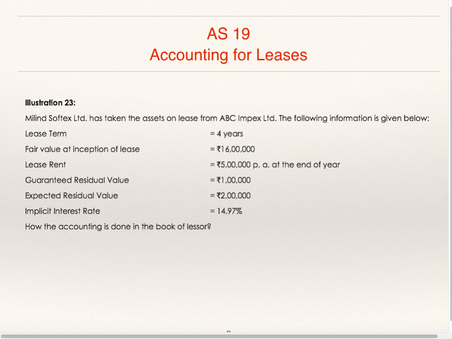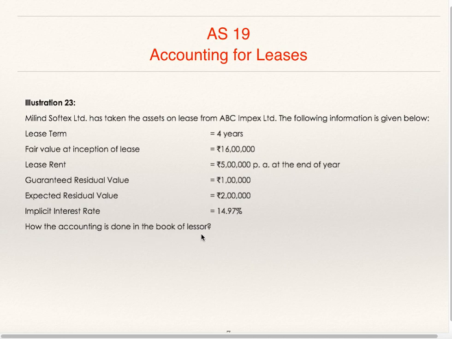Now we'll see illustration 23rd. Milind Sofex Limited has taken the asset on lease from ABC Impex Limited. The following information is given. Lease term 4 years, fair value at the inception of lease 16 lakhs, lease rent 5 lakhs per annum at the end of year, guaranteed residual value 1 lakh, expected residual value 2 lakhs, implicit interest rate 14.97%. How is the accounting done in the books of lessor?